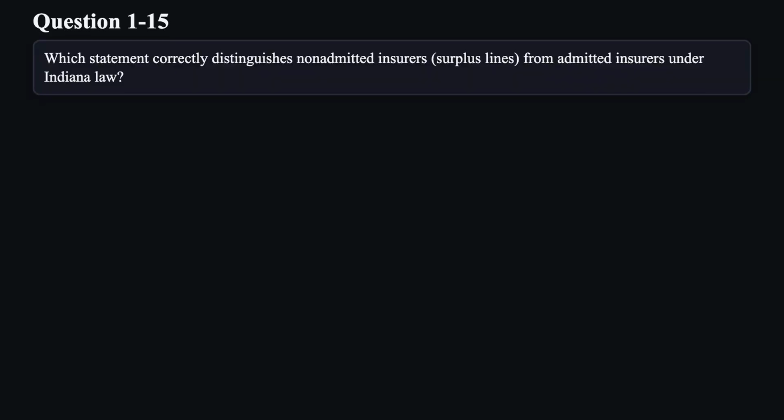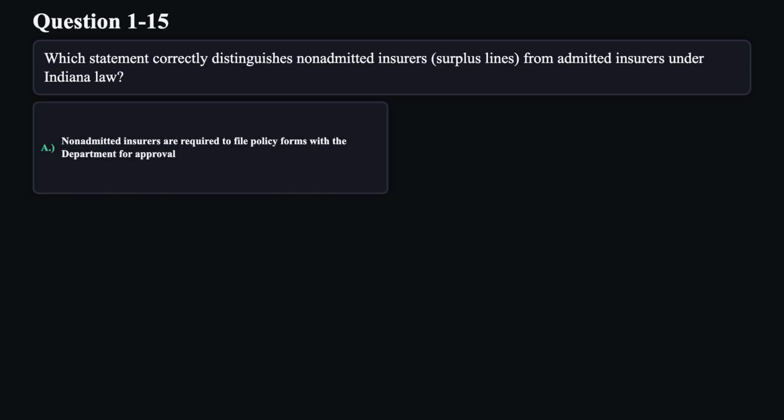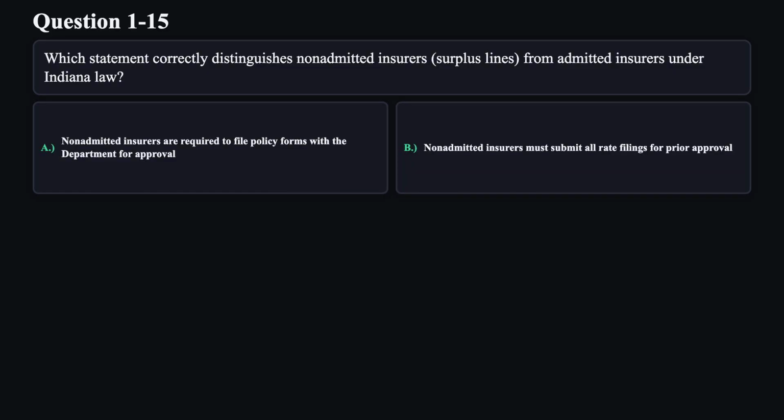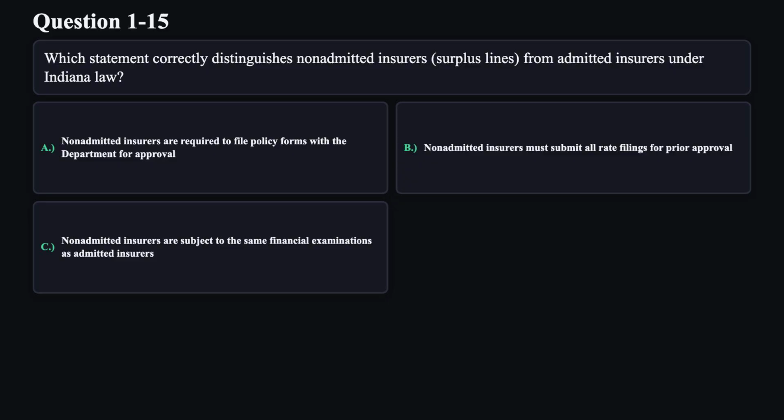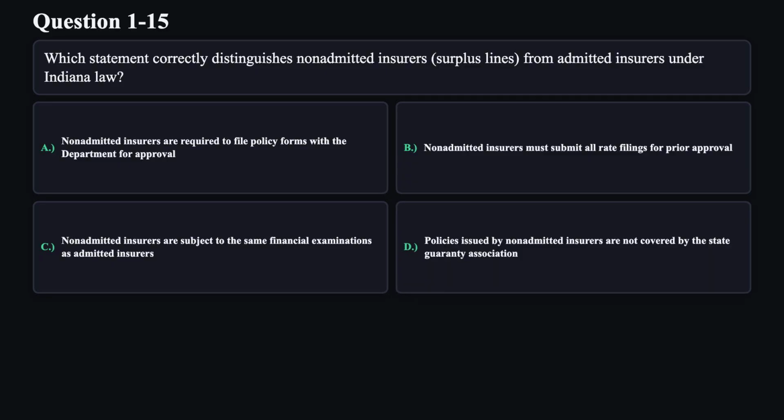Question 15. Which statement correctly distinguishes non-admitted insurers' surplus lines from admitted insurers under Indiana law? A. Non-admitted insurers are required to file policy forms with the department for approval. B. Non-admitted insurers must submit all rate filings for prior approval. C. Non-admitted insurers are subject to the same financial examinations as admitted insurers. D. Policies issued by non-admitted insurers are not covered by the State Guarantee Association.